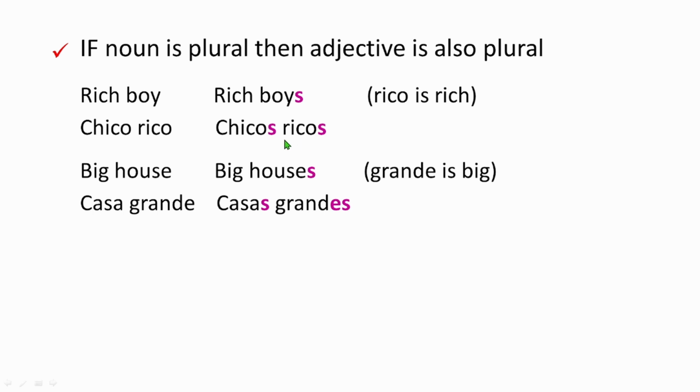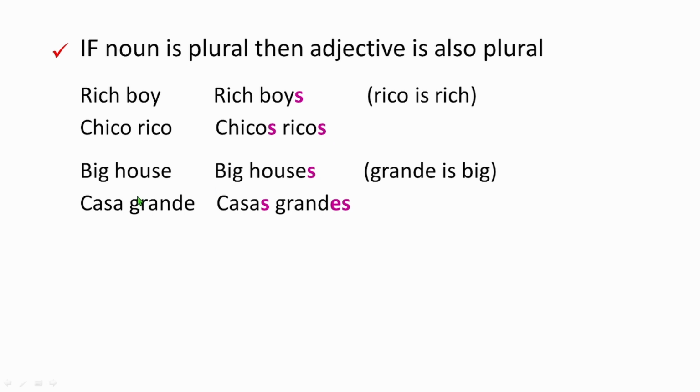Now here, if you see rico and ricos, they are both the same, but here an s is added. It's because here there are more than one boy, so the adjective also becomes plural. So we make it ricos. But in English we don't do that, right? In English it's rich, rich. We don't do anything. But in Spanish, yes, we need to change it. It's rico here because there's just one boy. Here it is ricos because there are more than one boy. And both of them mean rich.